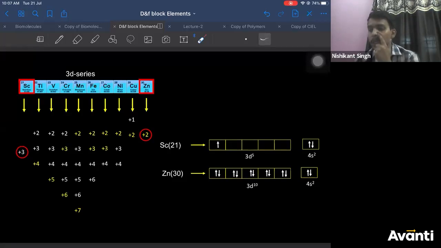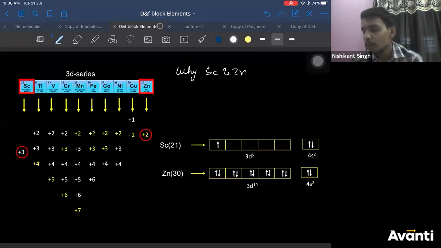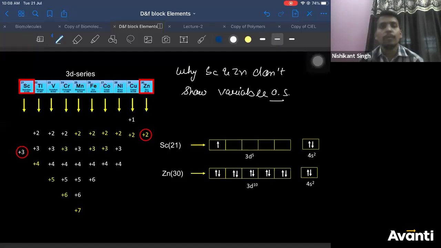Now you see here, the question is, why does scandium show only +3? There are only two elements which show only one oxidation state. What are those two elements? Scandium and zinc. Why do scandium and zinc not show variable oxidation state? Scandium and zinc. Why do they not show it?